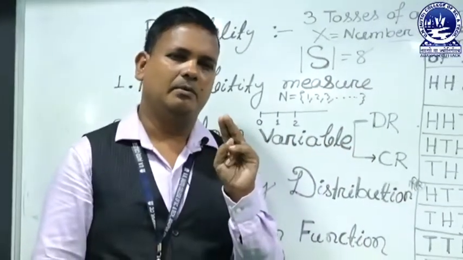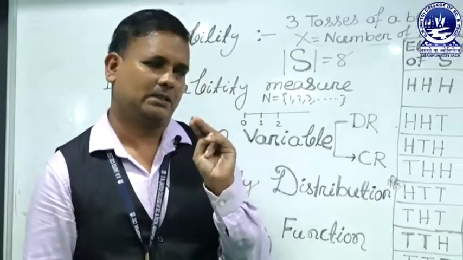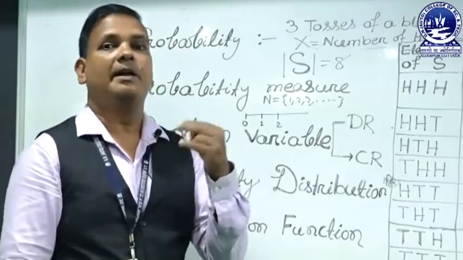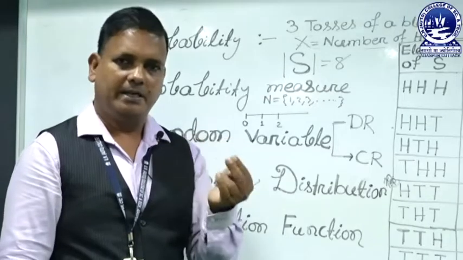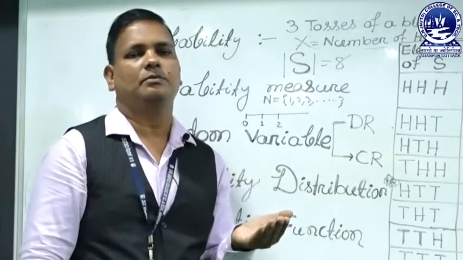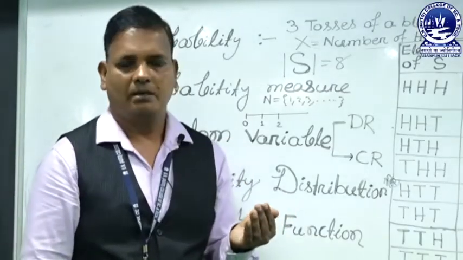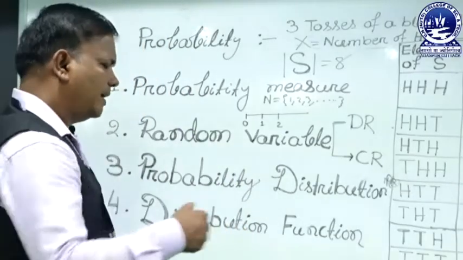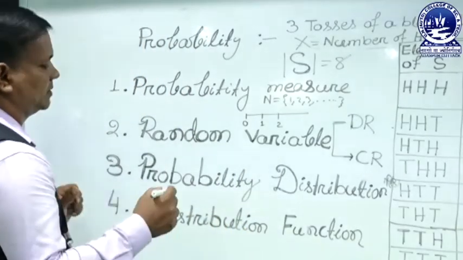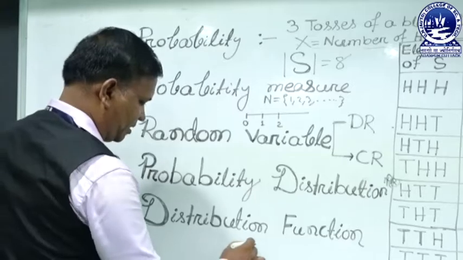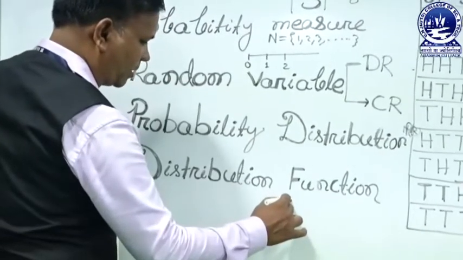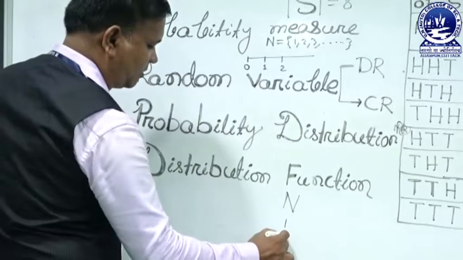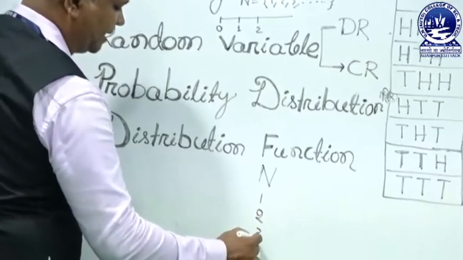A discrete random variable depends upon whether it is countable, with a one-to-one correspondence to the natural numbers N or the whole numbers W. So what is one-to-one correspondence?